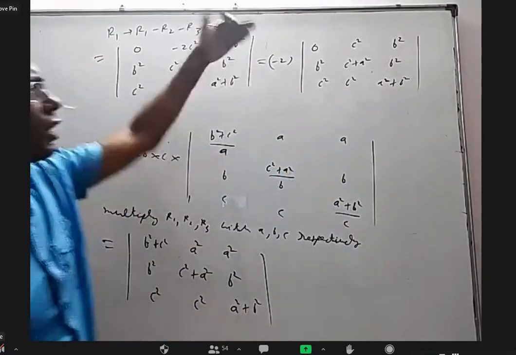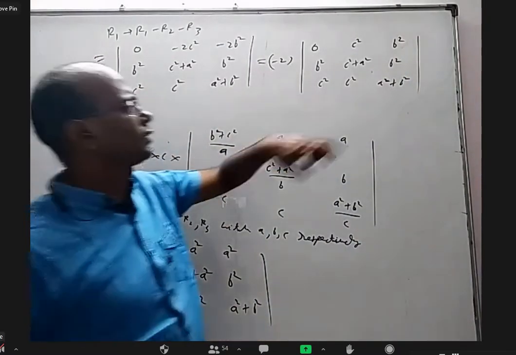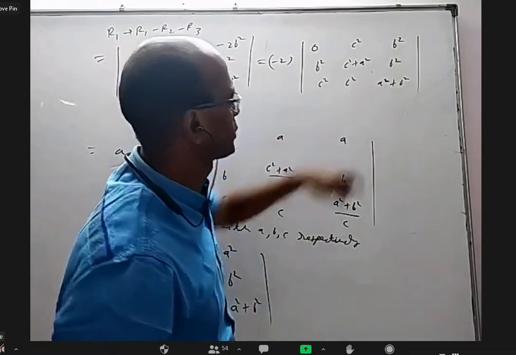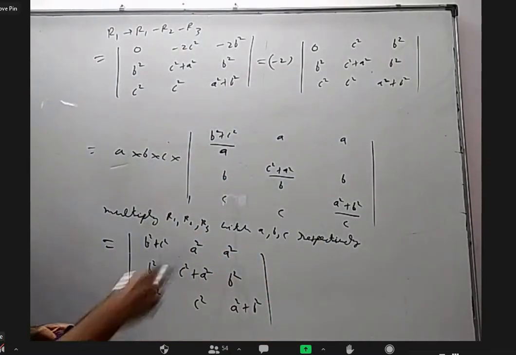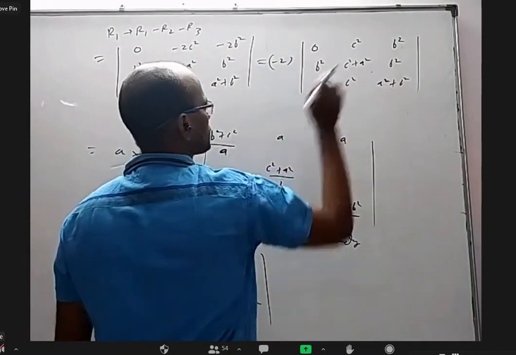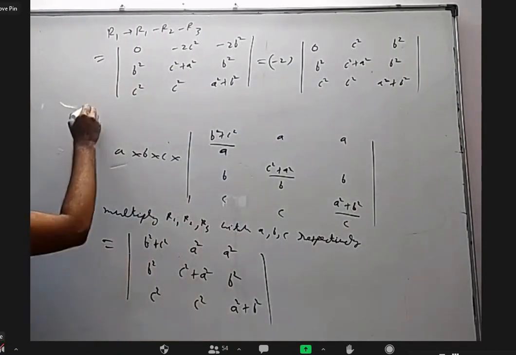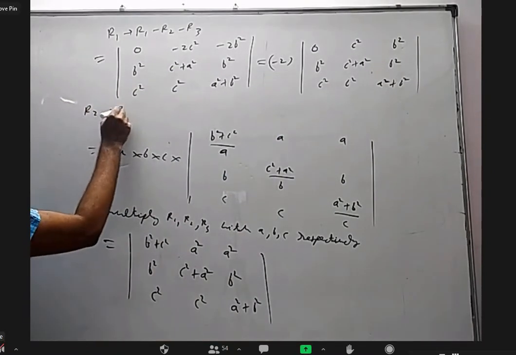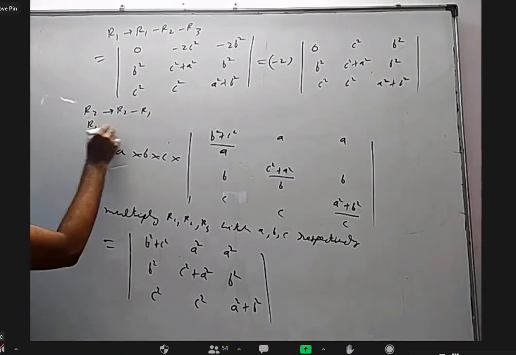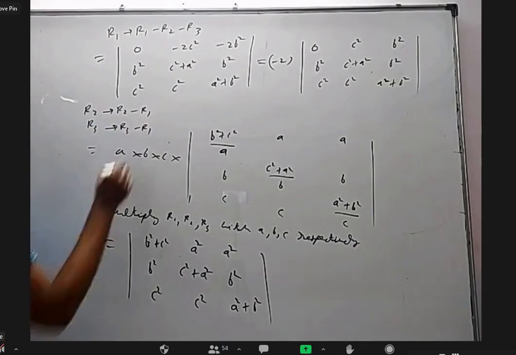Now I can remove R1 from R2 and from R3. At least I'll get a 0 here, 0 here. And c square is gone here, b square is gone here. R2 as R2 minus R1 and R3 as R3 minus R2.